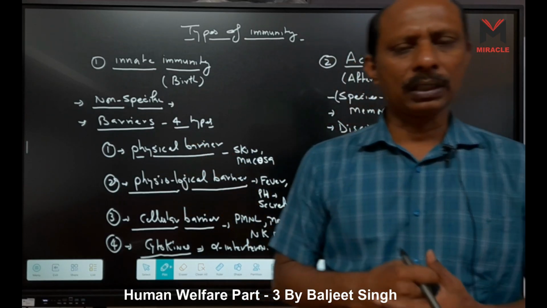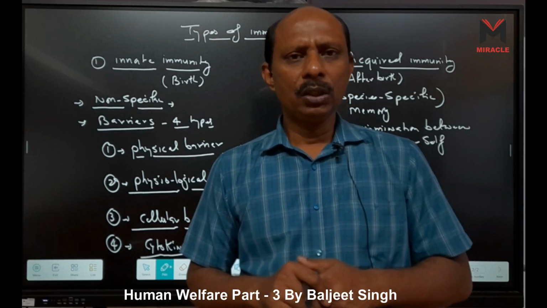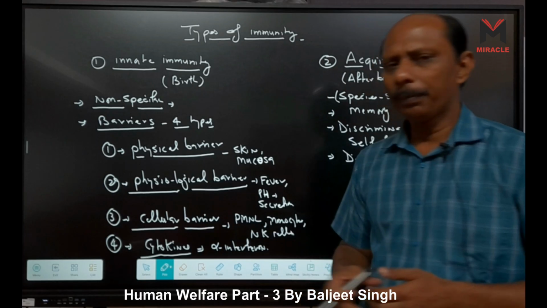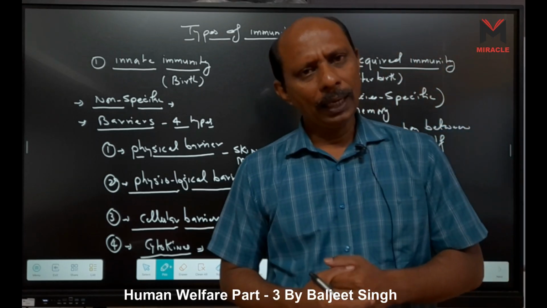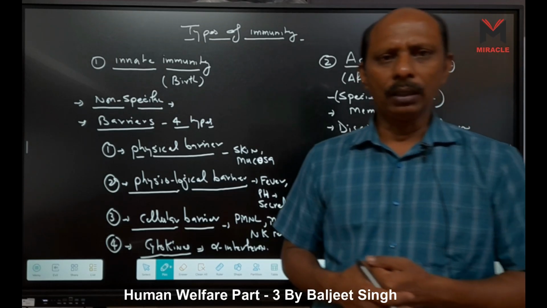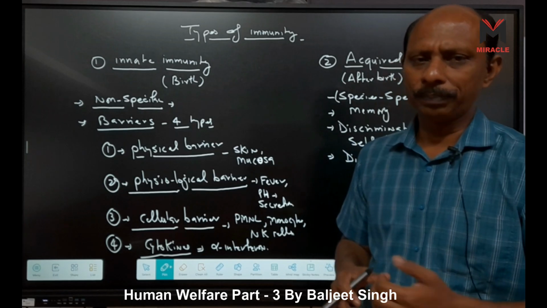They come into the first line of defense, right? Second line of defense is biological defense. So biological defense means what? Cellular. So cellular barrier, it comes to the second line of defense, right? And third line of defense means what? Acute immunity, right? Acute immunity means that is lymphocyte.